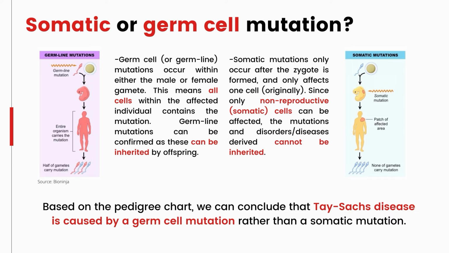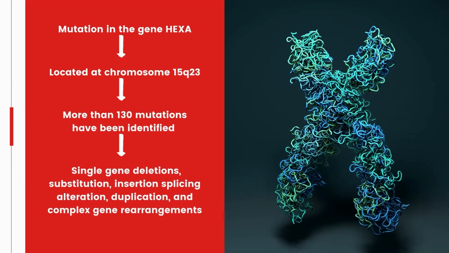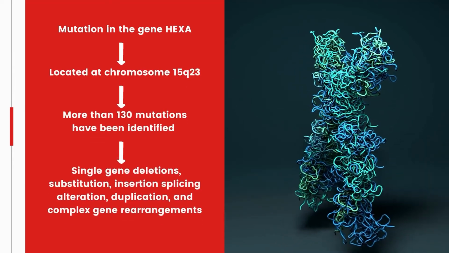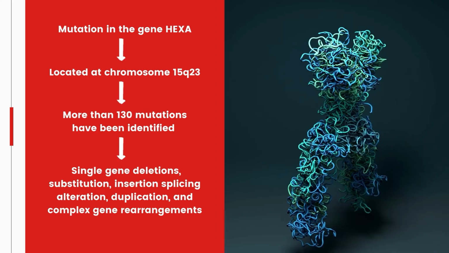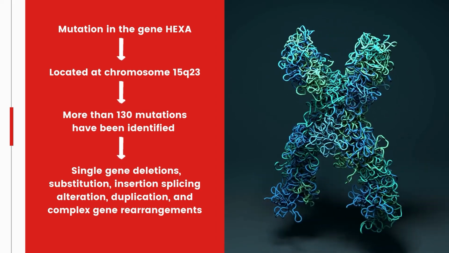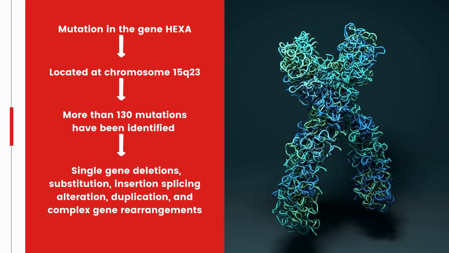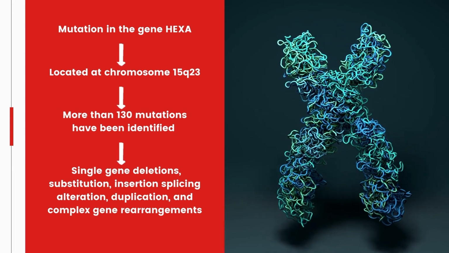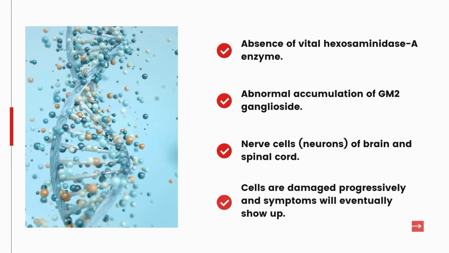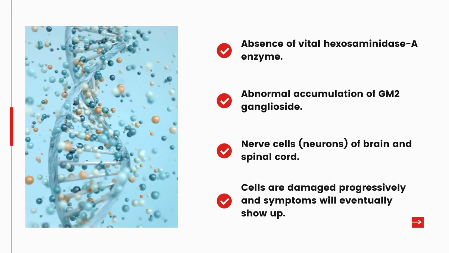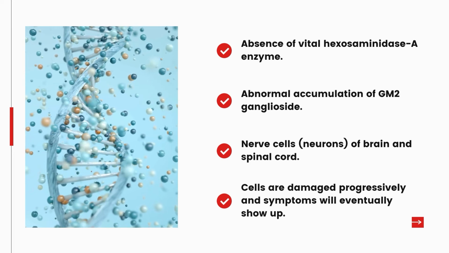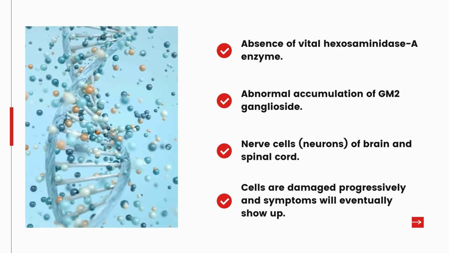Based on the pedigree chart seen previously, we can conclude that Tay-Sachs disease is caused by a germ cell mutation rather than a somatic mutation. Tay-Sachs disease is caused by a mutation in a gene HEXA located at 15q23. More than 130 mutations have been identified so far, and it includes single gene deletions, substitution, insertion, splicing alteration, duplication, and complex gene rearrangements. Absence of vital HEX-A enzyme results in abnormal accumulation of GM2 ganglioside in the nerve cells of the brain and the spinal cord. This ongoing accumulation causes progressive damage to the cells.